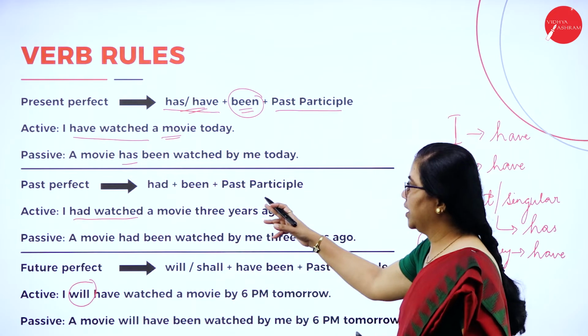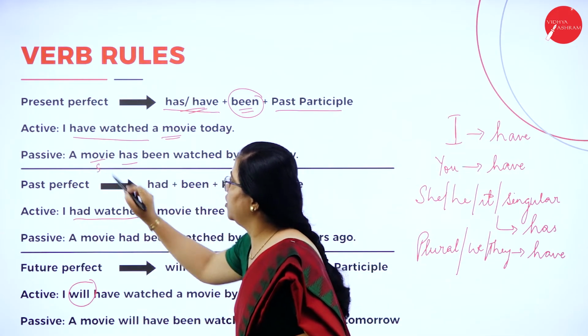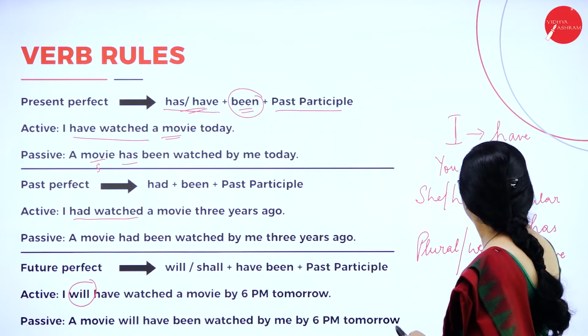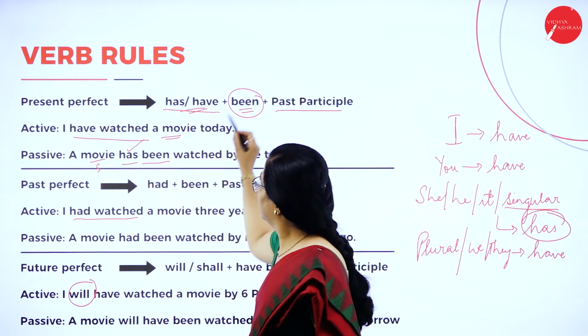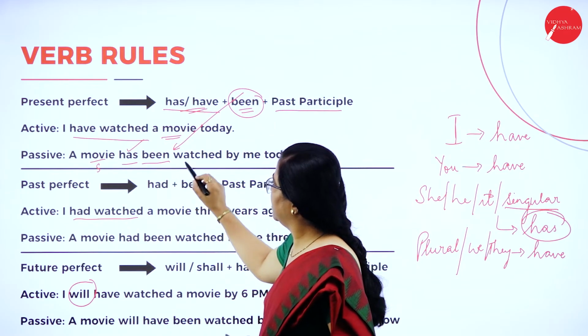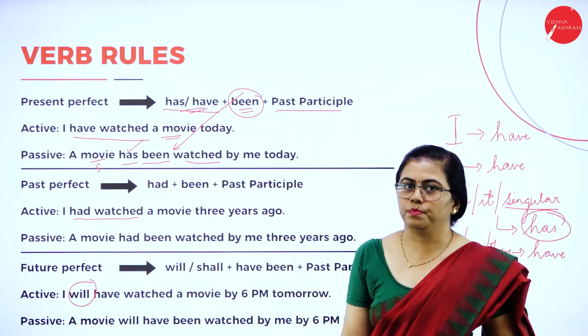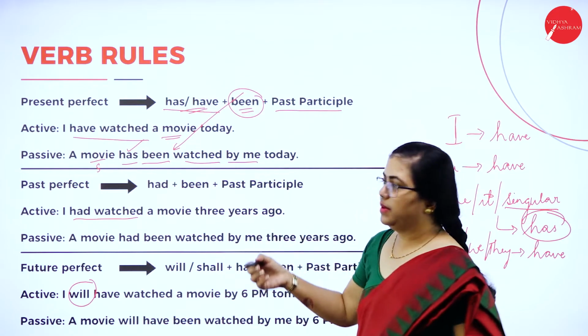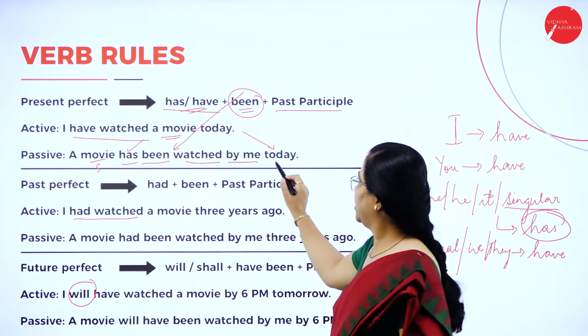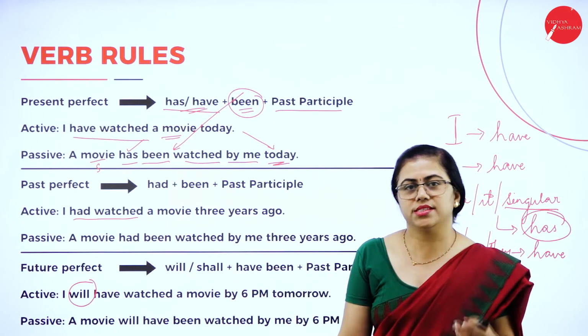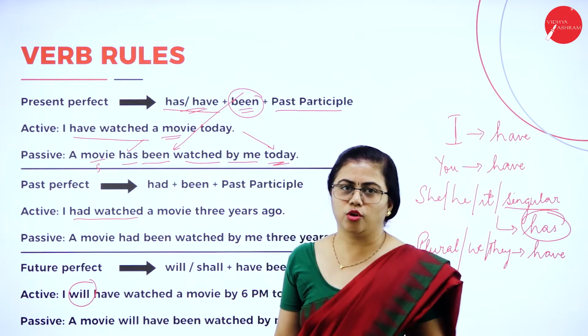Fine. So here you can see movie, this is singular, so you have to use has here. So has been used, and here "been" is the extra addition as I said. Then watched, participle form. Then by me, and today. Whatever adverbs you come across, they have to be retained as they are in their own place.